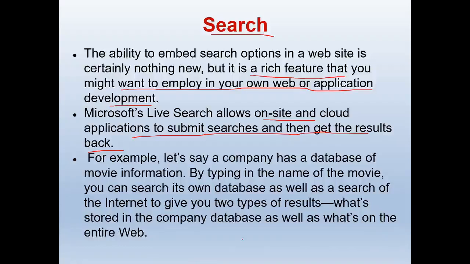The next example is, let's say a company has a database of movie information. By typing in the name of the movie, you can search its own database as well as search the internet, to give you two types of results: what's stored in the company database as well as what's on the entire web. So you can use your organization's own searching database, or you can also use any other entire web searches, and you can implement them in your cloud sites.